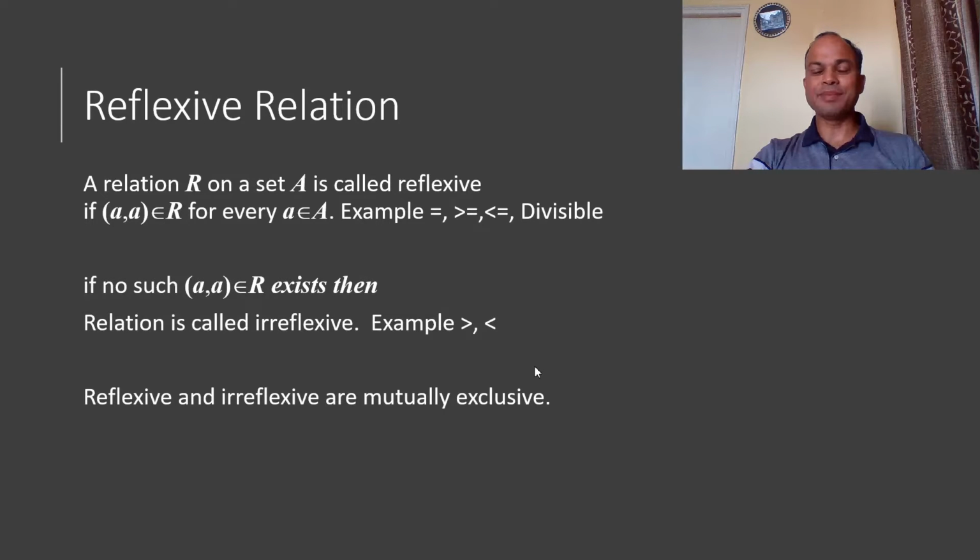Initially, we are discussing the reflexive property. Say here we have a relation R and the set is A. We have an element a. If element a is related to itself for every value of a, then the reflexive property is true. Examples of this property are equals to, greater than equals to, less than equals to and divisible.